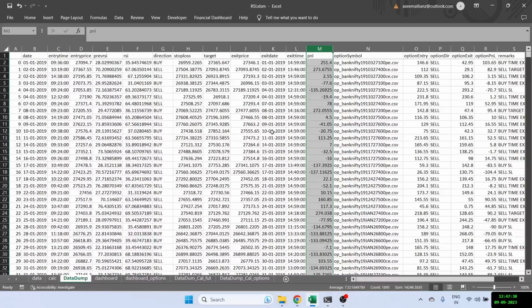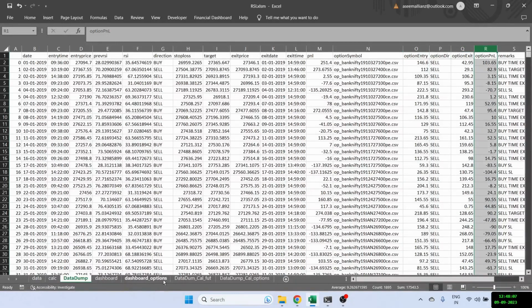But what I did further was I actually tried the same strategy with options also. So when I'm getting the entry on futures, basically I'm taking the trade in options, and I'm doing option selling at the money. So if I take the first example, my entry was at 27094. So I will calculate the ATM, which is 27,100. And since it's a buying entry, I'm going to sell a put. So I'm selling a put here. I'm putting the entry price and the exit prices, and the option P&L here.